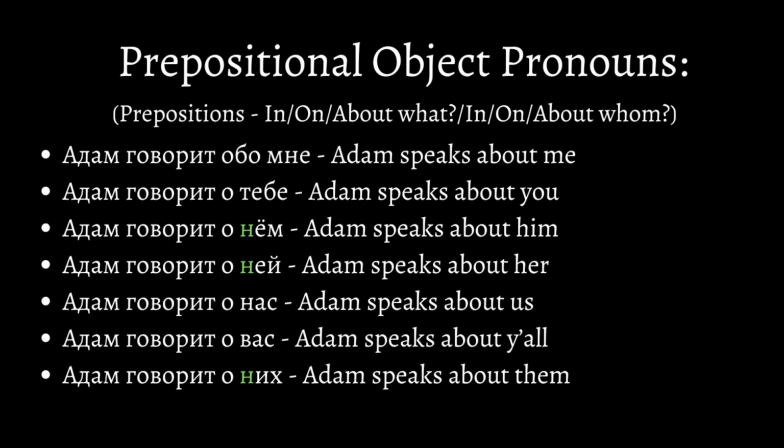Finally, we have object pronouns in the prepositional. The prepositional obviously works with prepositions, so automatically the consonant N will be placed in the он, она, and они pronouns. Адам говорит обо мне. Адам говорит о тебе. Адам говорит о нем. Адам говорит о ней. Адам говорит о нас. Адам говорит о вас. And Адам говорит о них. In the first sentence, о changes to обо, and it's a simple spelling rule.